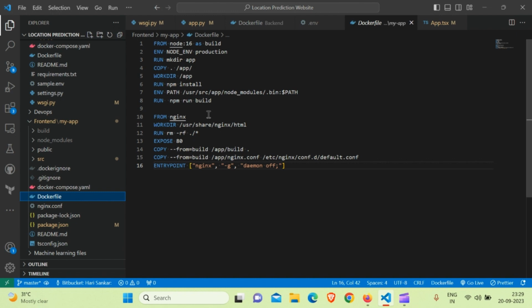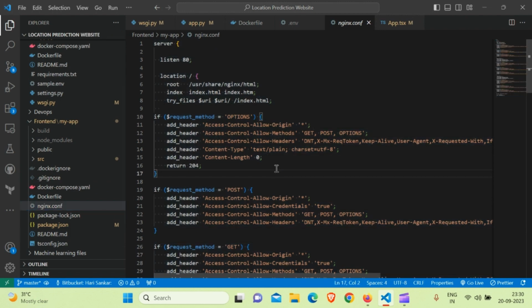Then for Nginx, Nginx is used as a server for deploying the website, for both the front end and the back end. For the front end, I'm using the Nginx HTML directory. We are exposing port 80, and for testing purposes, port 8080. That's HTTP. For deployment, we should always use 443 or HTTPS. Then I'm copying the directories and default directories, and giving the command nginx with daemon off.